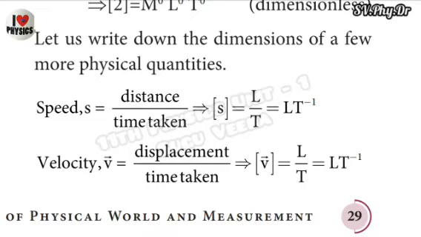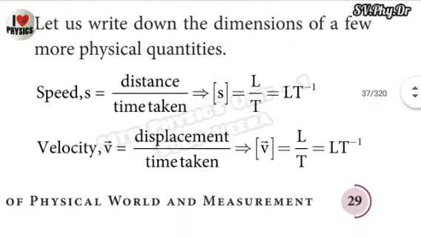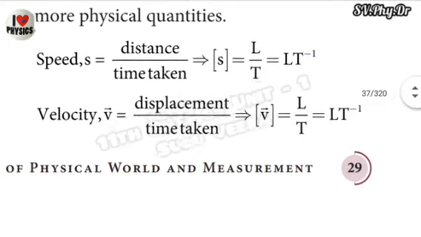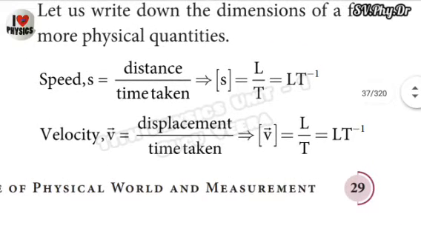And another example, velocity, small v vector. Its expression is displacement divided by time taken. That means the rate of change of displacement. Bracket of v vector is equal to L divided by T. That means the dimension of displacement is capital L and the dimension of time taken is capital T. It is written as L T power minus 1.